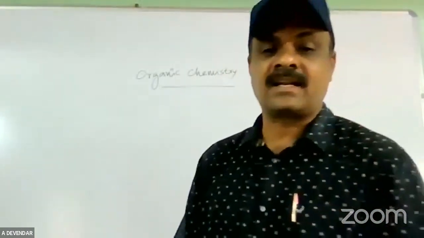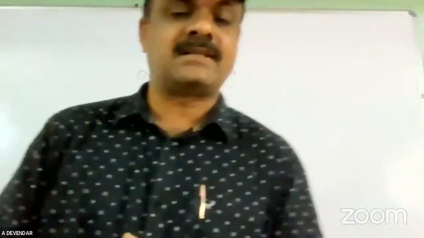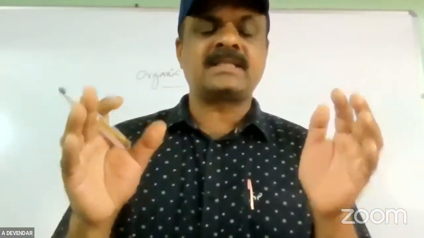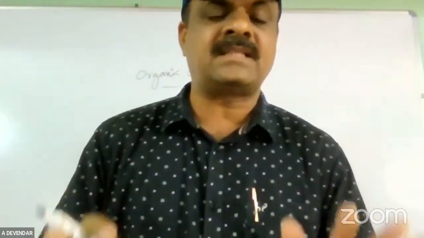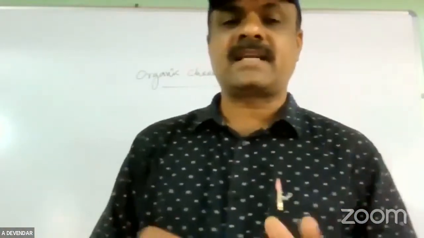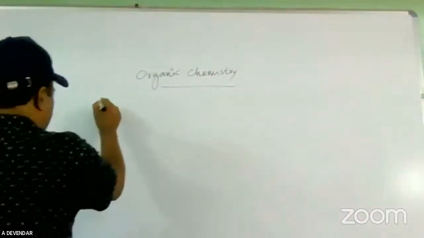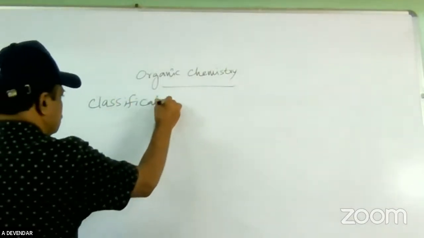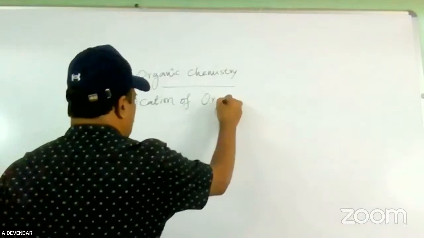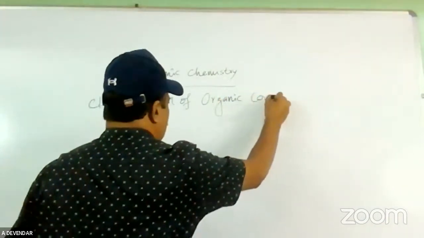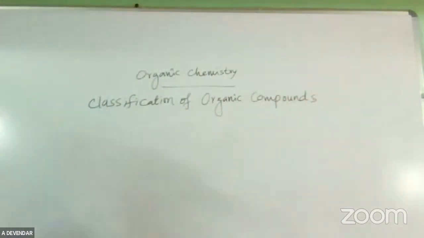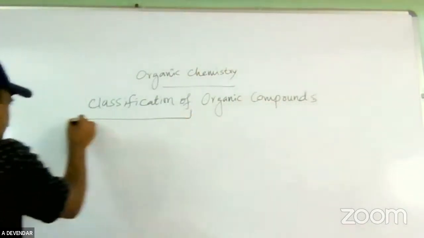What is the classification of organic compounds? I also told you in the last class that the classification is important. If you understand the classification, the whole of organic chemistry is present in that classification only. Please try to understand the classification. How are organic compounds classified? Mainly, organic compounds are classified into two categories.